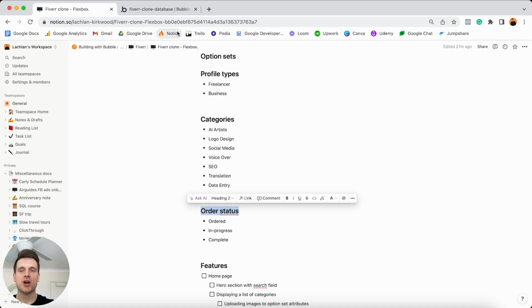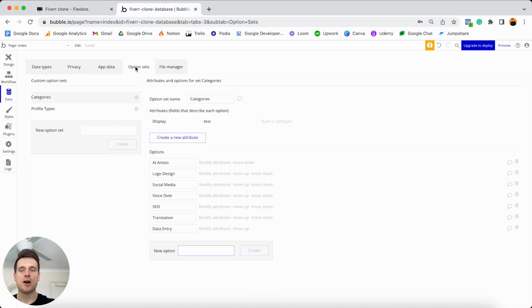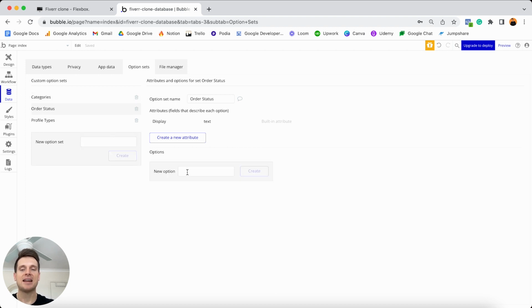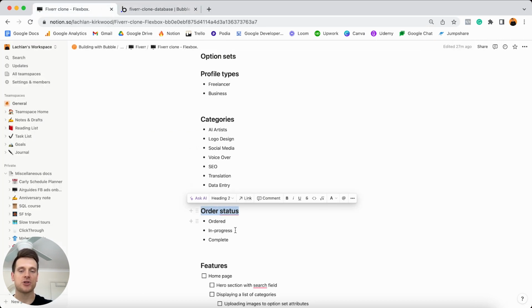So if we just jump back into Bubble and within our option sets list, I'm going to call this order status. And then from here, I'm going to add in the 3 options. So the first is ordered, then there was in progress, and finally there was complete. And that is all we'll need to create for all of our option sets here.